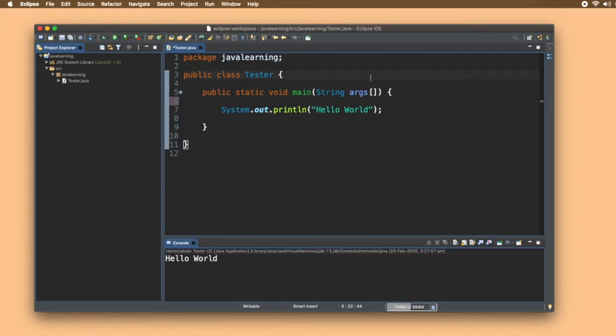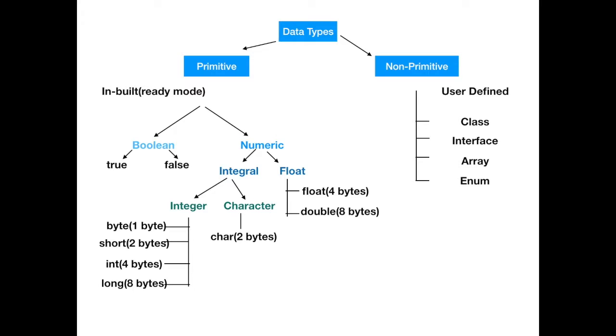Now let's understand different data types. So in Java, data types can be broadly classified into two, that is primitive and non-primitive. Now you can see primitive are inbuilt, ready-made data types and non-primitive are user defined. Now what do you mean by inbuilt ready-made? That is, you can use them as they are and they have a fixed size. So in inbuilt data types we have two, Boolean and numeric. Boolean can take two values, that is true and false, and in numeric we have integral and float. Inside float we have all the decimal numbers, and in integral we have all the integer numbers, right?